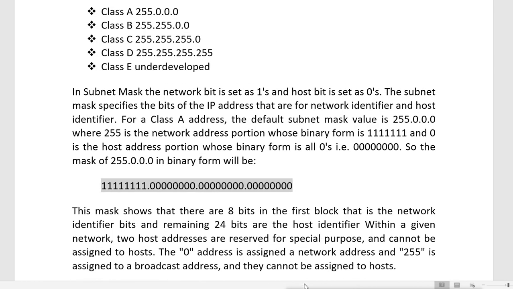Now let's see the classes first. Remember, when we talk about classes, you have to see the first 8 bits. You don't have to see any other bits or any other part.